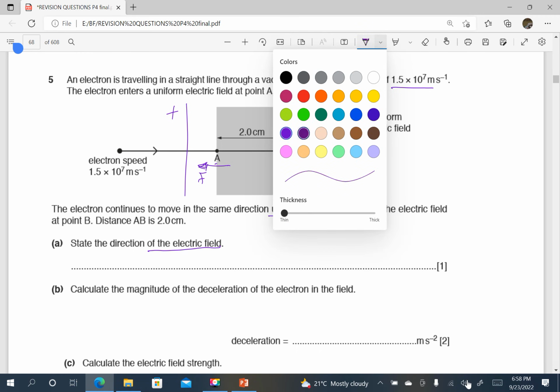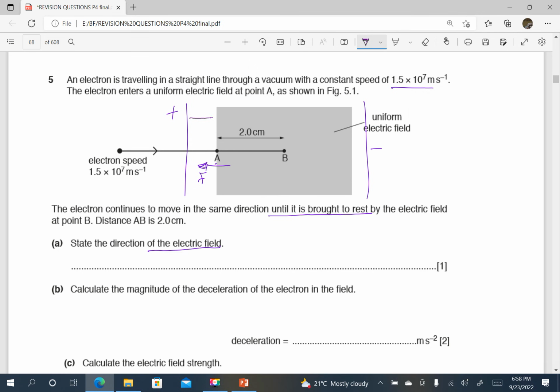Therefore, it implies that the field lines are originating from the left and they are terminating to the right in that direction. So I can say in the same direction of motion as the electron, or I can say to the right.